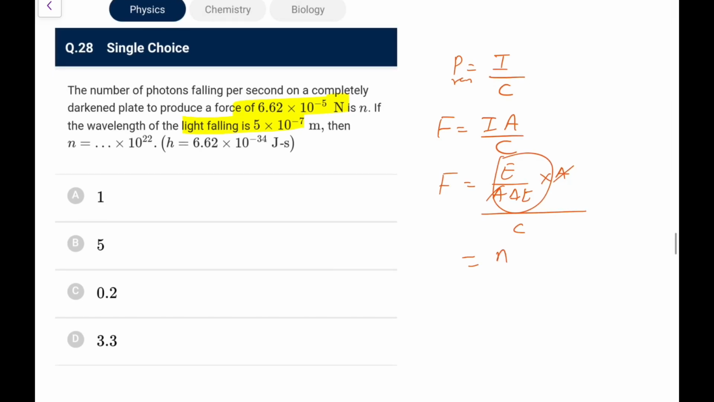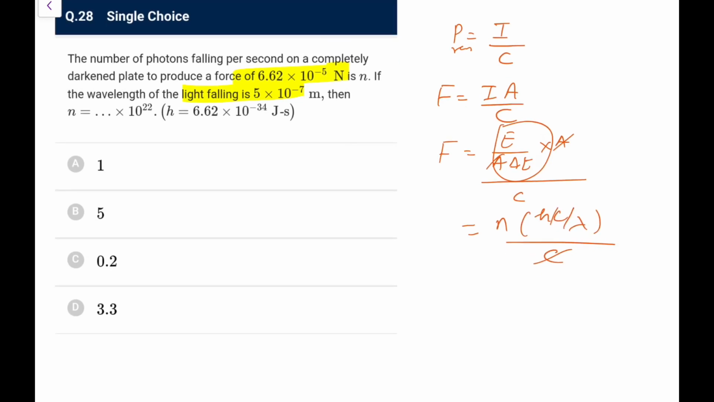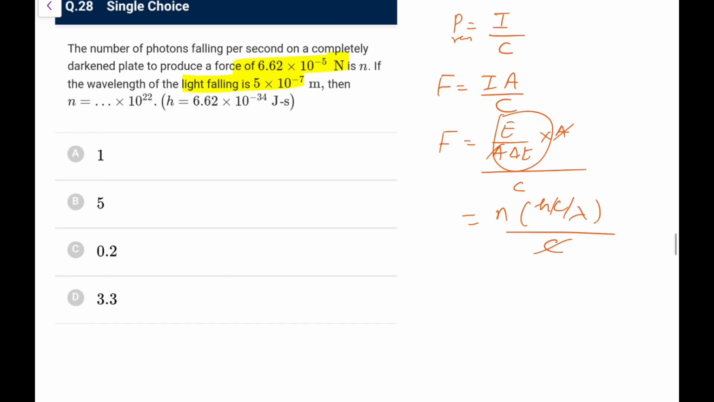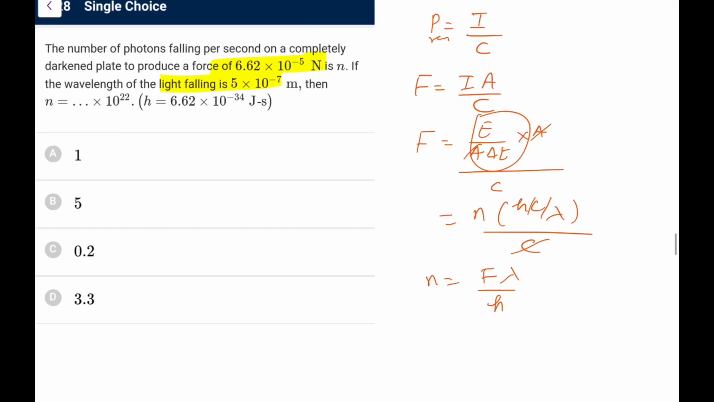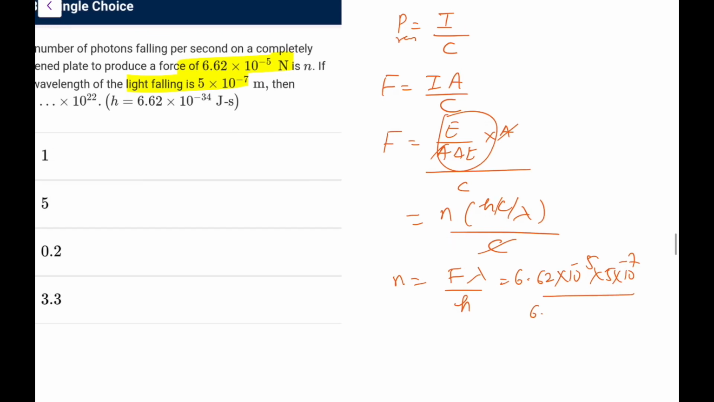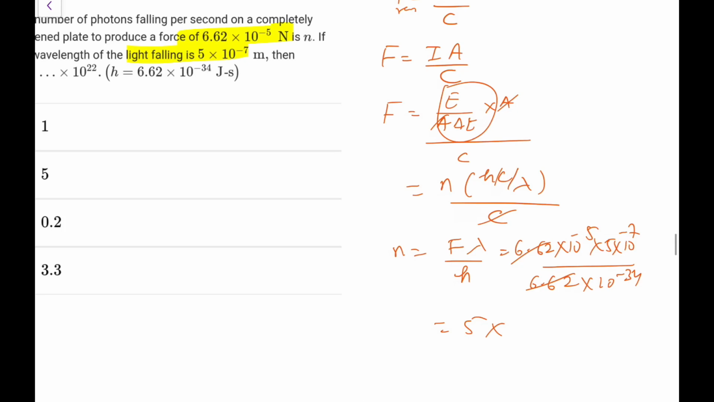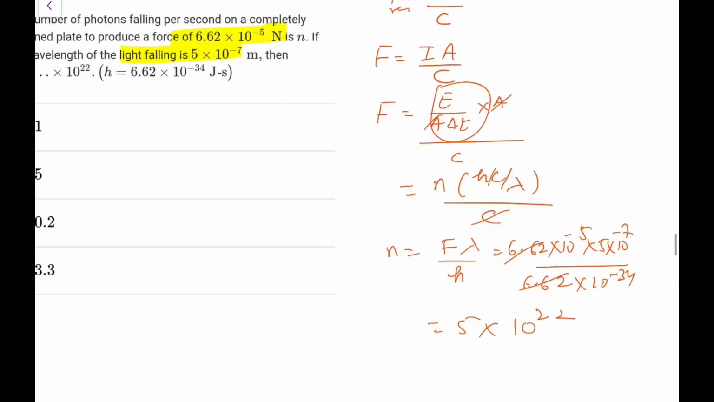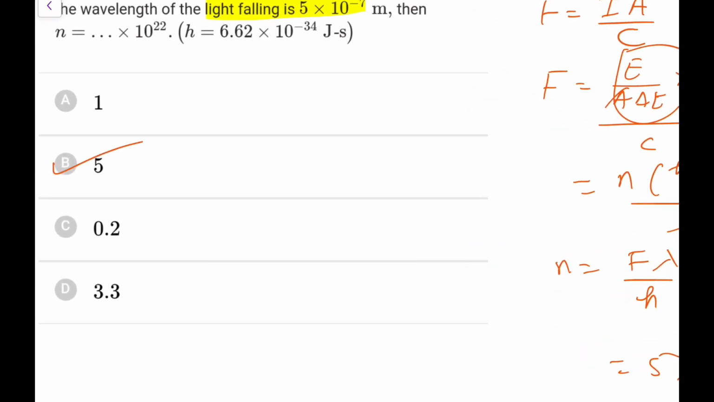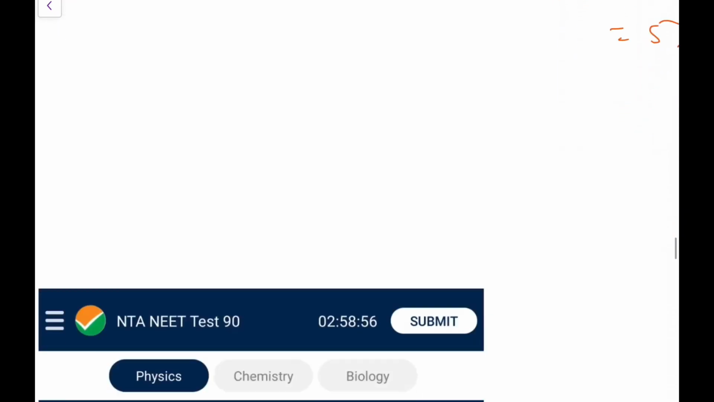I can write energy per unit time. Energy per unit time is the number of photons per unit time times hc by lambda, so it is nhc by lambda, divided by c, giving nh by lambda. So the number of photons would be n = fλ/h. What is f? 6.62 into 10 raised to power minus 5. Lambda is 5 into 10 raised to power minus 7, upon h, which is 6.62 into 10 to the power minus 34. This goes, and we get 5 into 10 to the power 22. Calculation is simplified for you, you can do that.